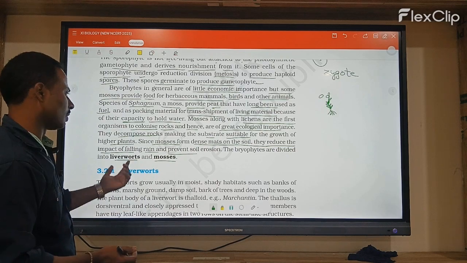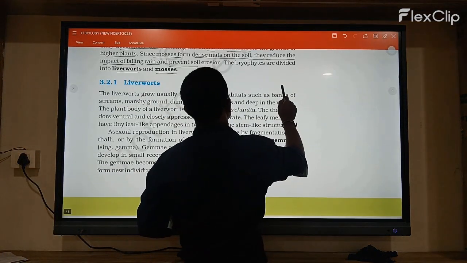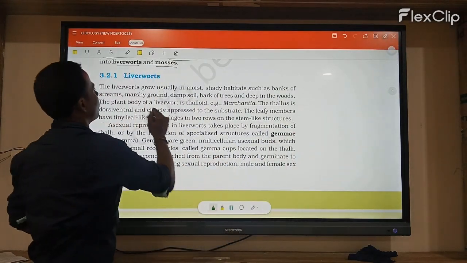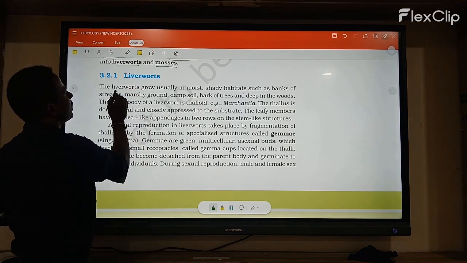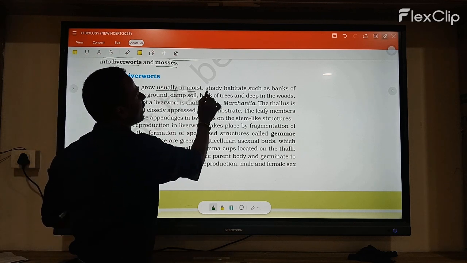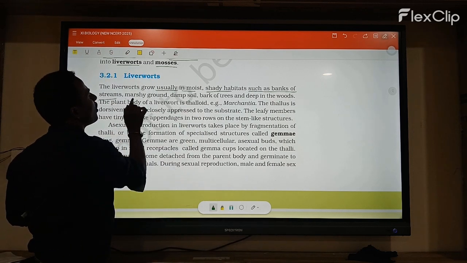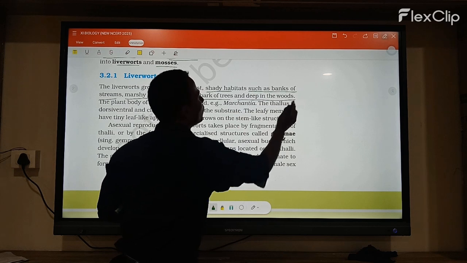They are divided into liverworts and mosses. First, let us discuss liverworts. Liverworts grow usually in moist and shady habitats, such as banks of streams, marshy grounds, damp soil, bark of trees and deep woods.